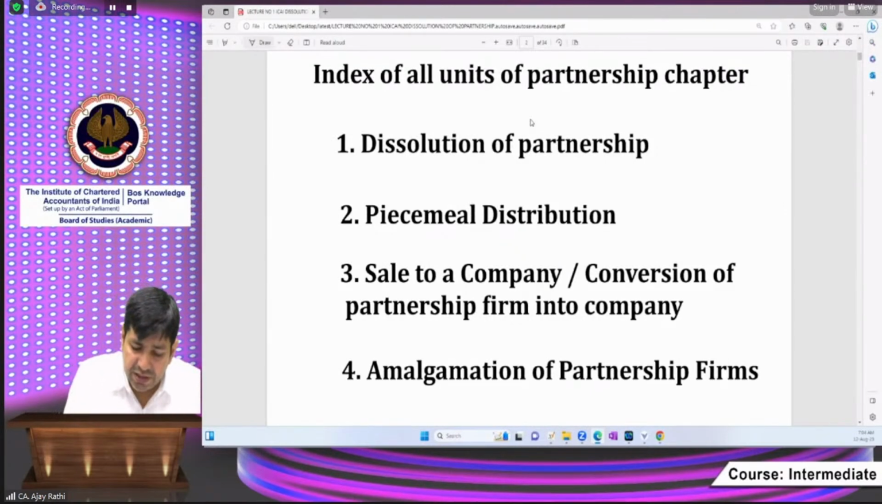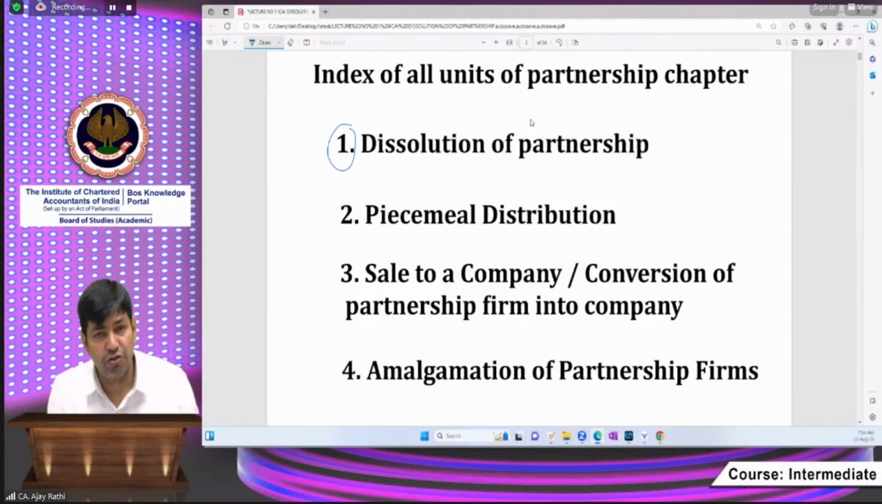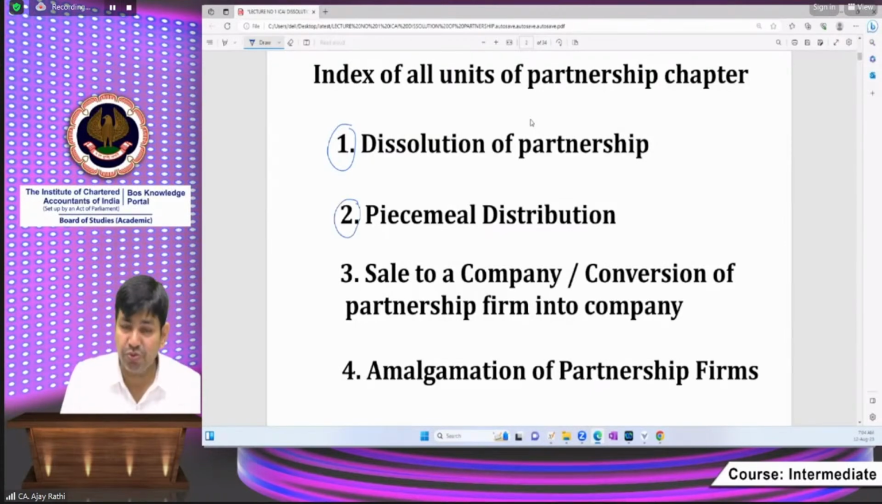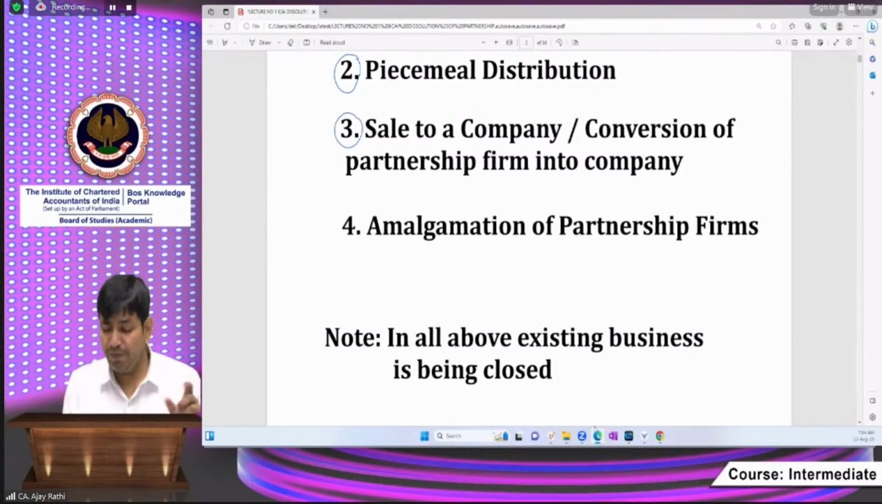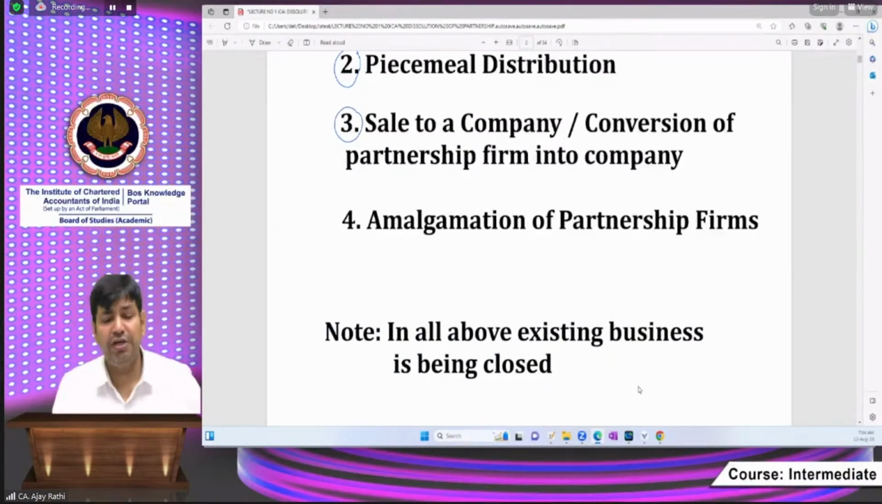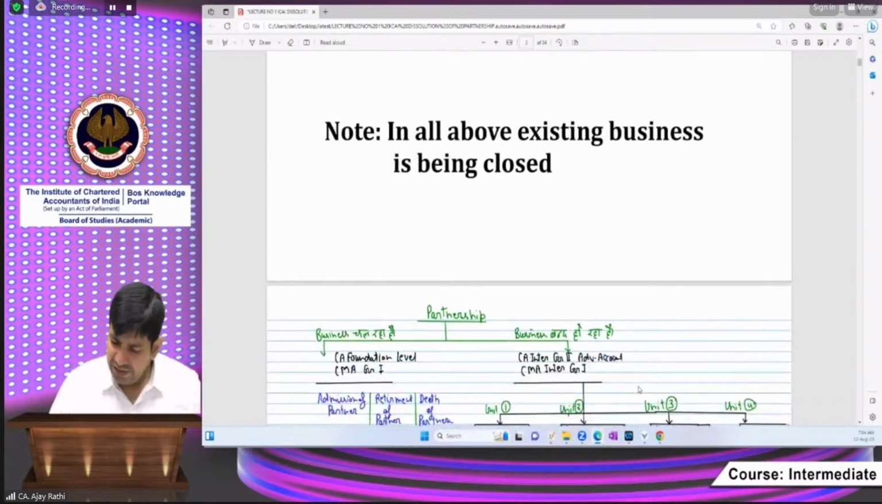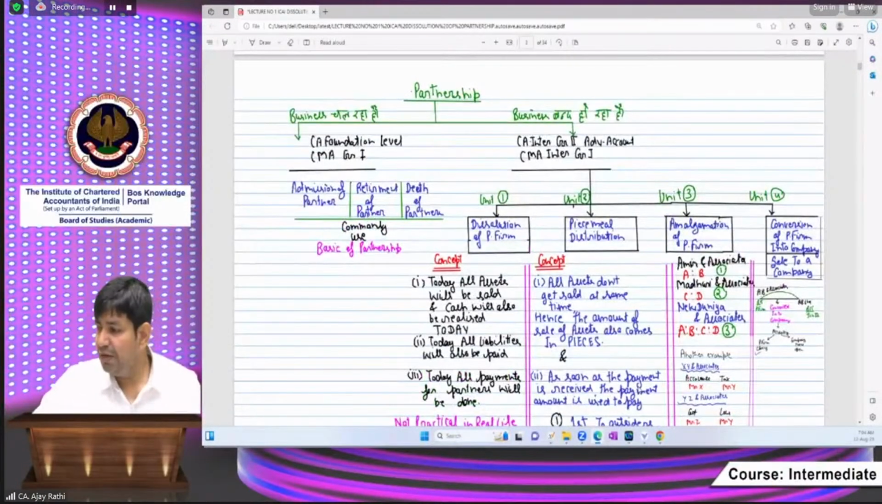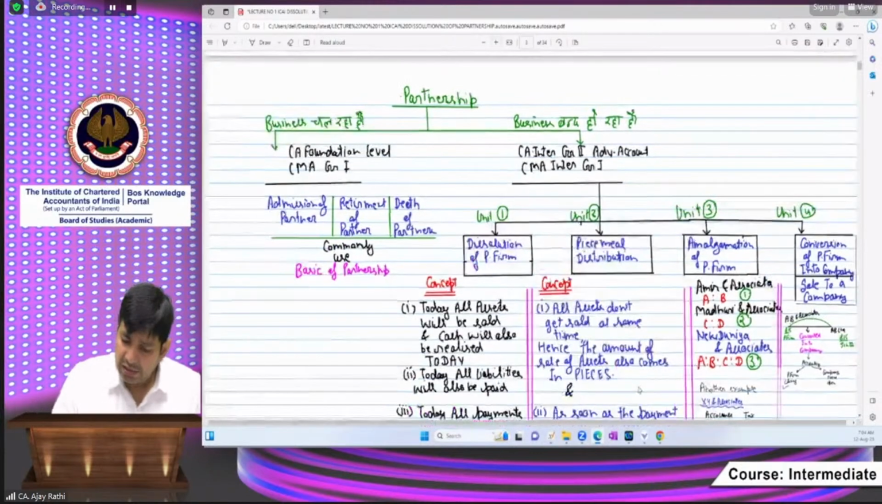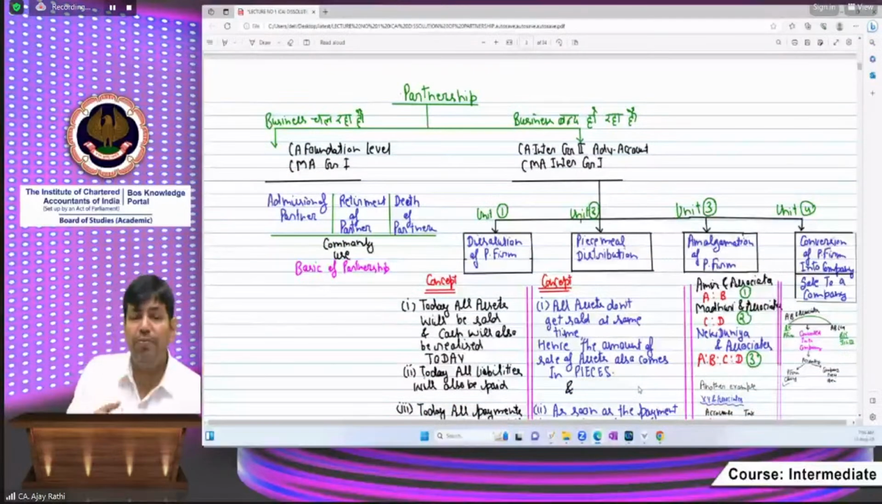Beta, these are the units. Unit number 1, dissolution, that has been given as a name. Another unit is piecemeal distribution. The third one is sale to a company, or you can say conversion of partnership firm into company. And the last one, amalgamation of partnership firms. So in all these units, one thing is common, that existing partnership business is being closed. Okay, let's have a chart. This chart will be uploaded in the section where we usually upload our notes.